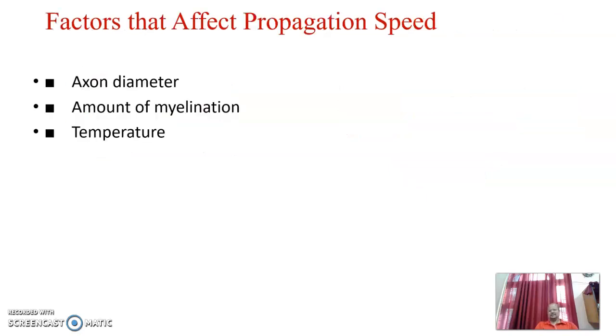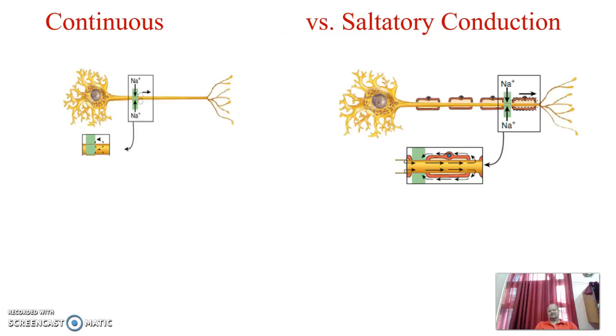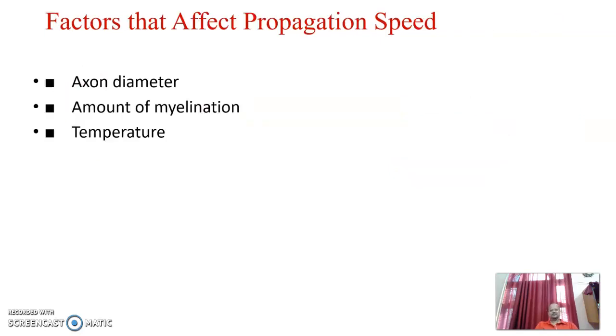Now comes another factor, which is the diameter. The axon diameter is also a factor. As you know, those that have a large diameter have a large surface area, meaning large channels open and close, and they may pass up to thousands of nerve impulses in a second.